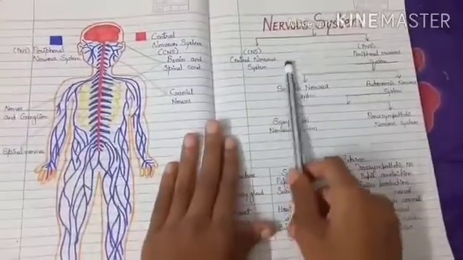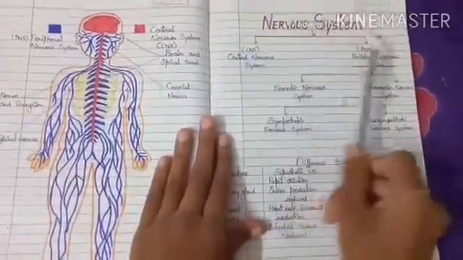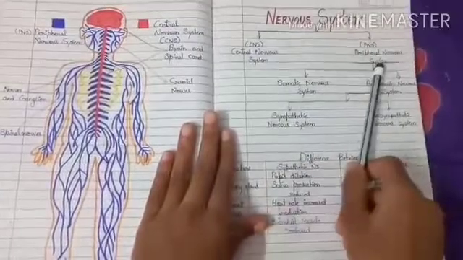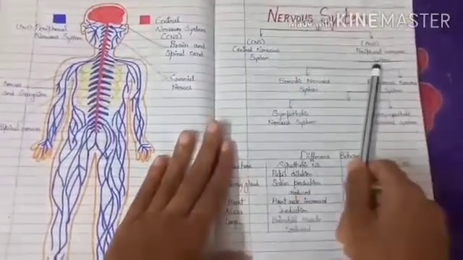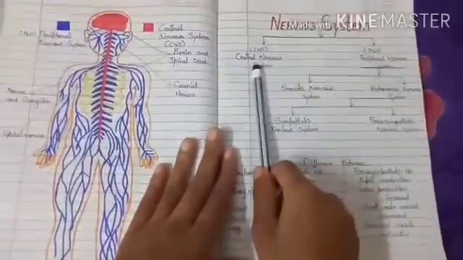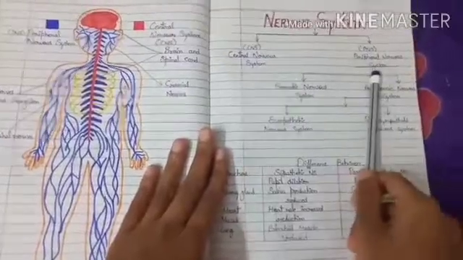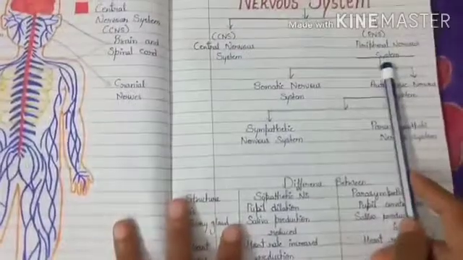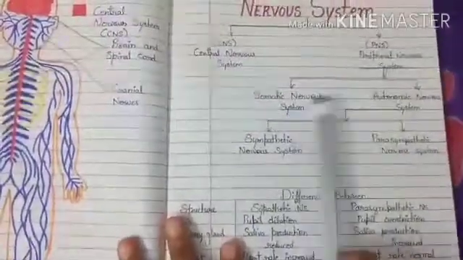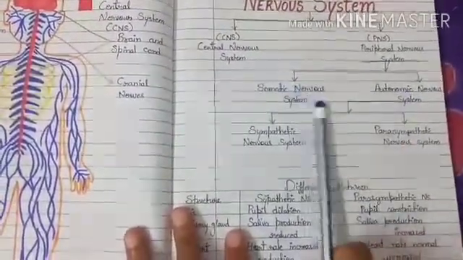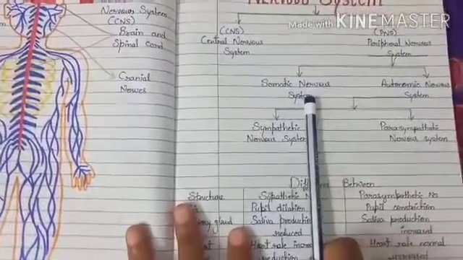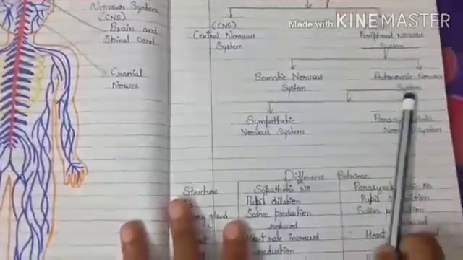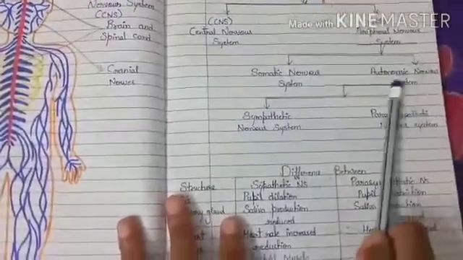Now we will study the nervous system. There are two types of nervous system, CNS and PNS, the central nervous system and the peripheral nervous system. The CNS includes the brain and spinal cord, and the PNS includes the nerves and ganglia. The peripheral nervous system is further divided into two parts, the somatic nervous system and the autonomic nervous system. The somatic nervous system controls all the voluntary functions, and the autonomic nervous system controls all the involuntary functions.